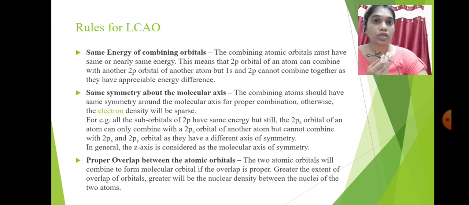And the next rule is proper overlapping between atomic orbitals. When two atomic orbitals combine to form a molecular orbital, the overlap should be proper. The greater the extent of overlap of the orbitals, the greater will be the electron density between the nuclei of the two atoms. This means their orbitals are properly combined. Thank you.